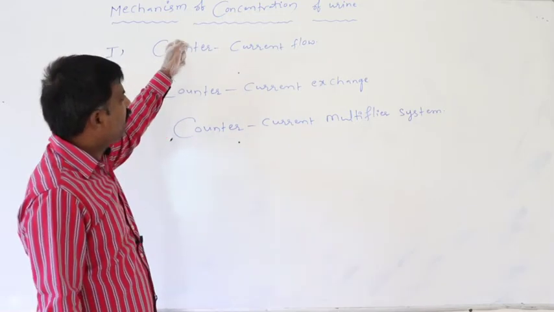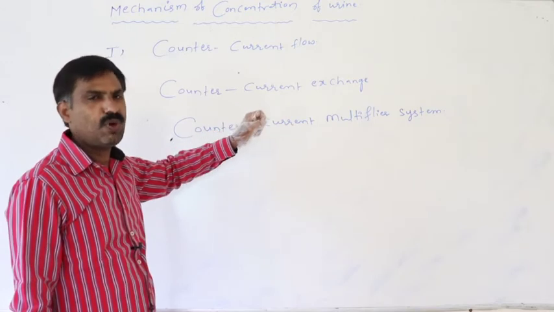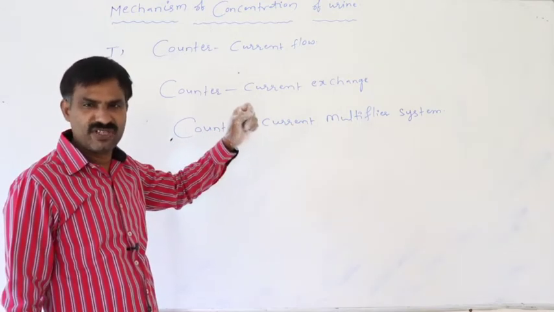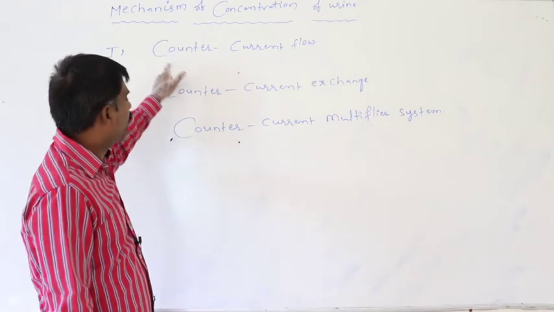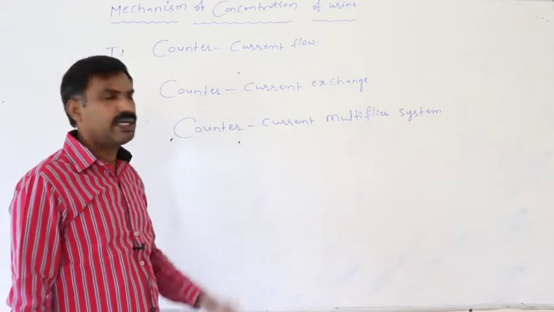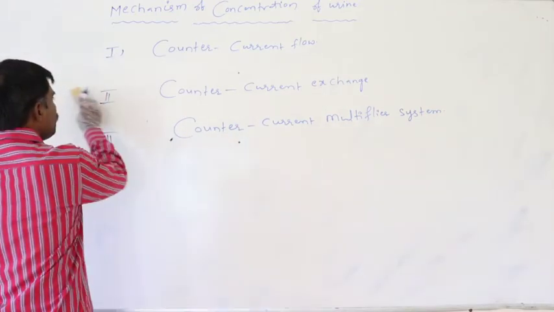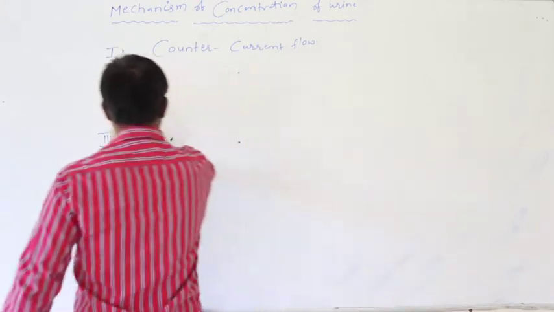So definitely the reason for getting the concentration of primary urine while it passes through the various parts of nephron, there are three steps. One is the counter current flow, second counter current exchange, third one is the counter current multiplier system. Of that, first one is the counter current flow.